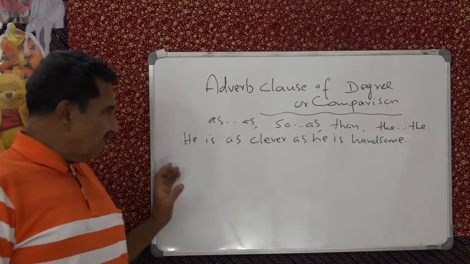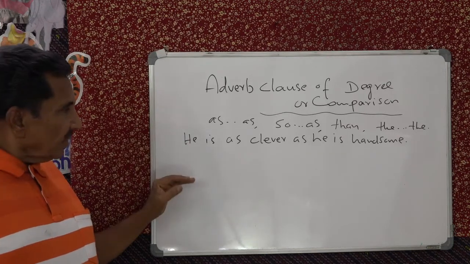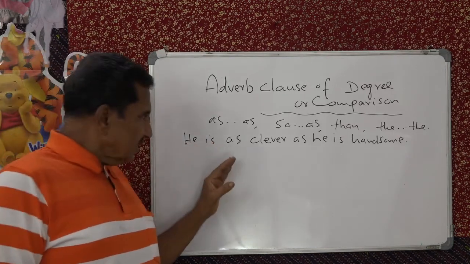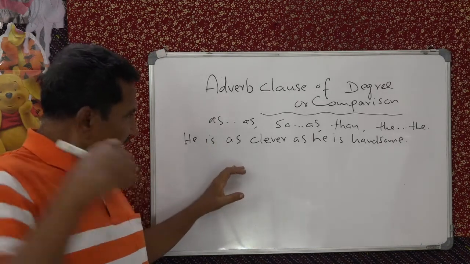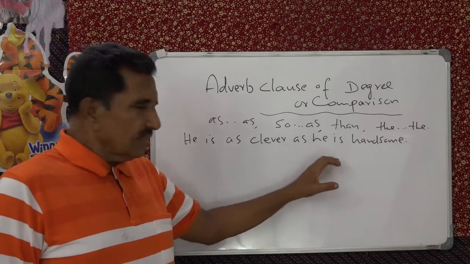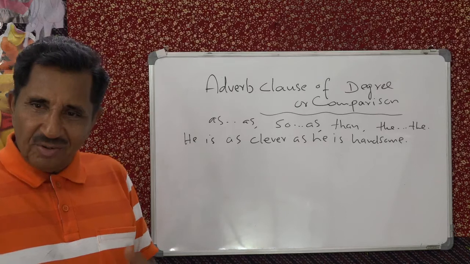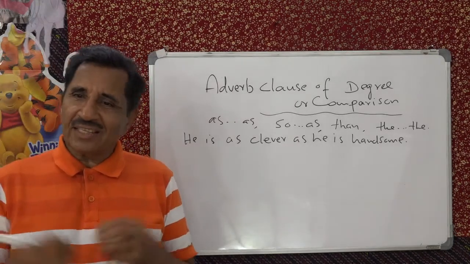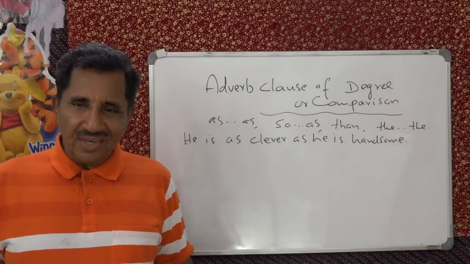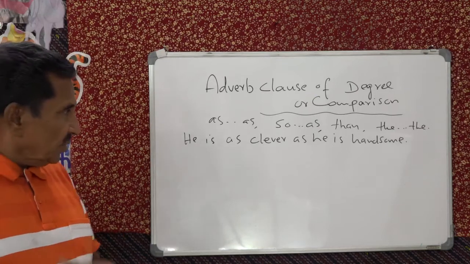Another example, you think of this. Abraham Lincoln was as hardworking as he was regular. He is hardworking, also regular. Some people are very hardworking, but they will work for 2 or 3 days and then they will forget all about their hard work. It's not like that. There is perseverance, what we call perseverance.